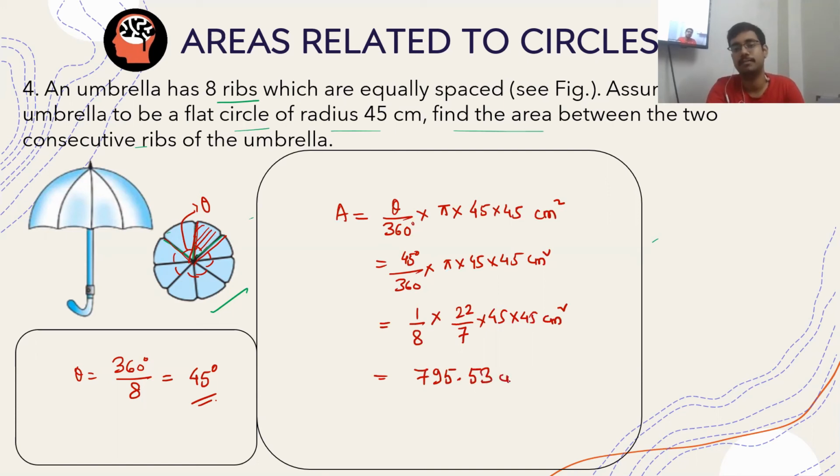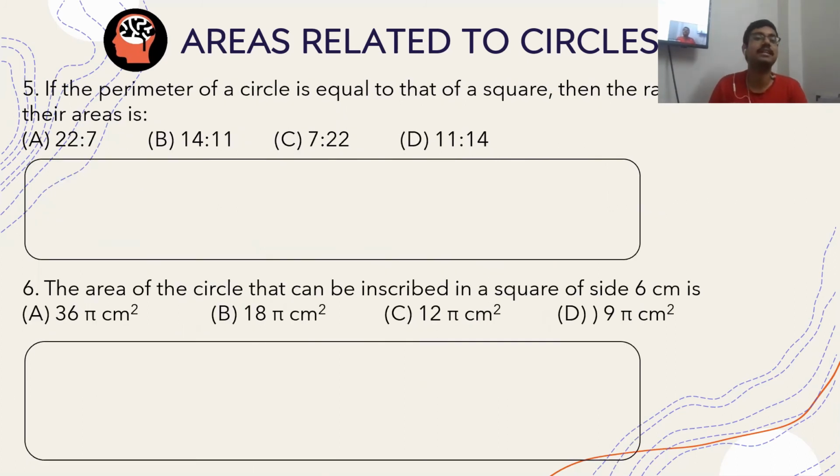795.53 centimeter square. Is this clear? Any doubt in this question? Easy? There are questions 5 and 6.